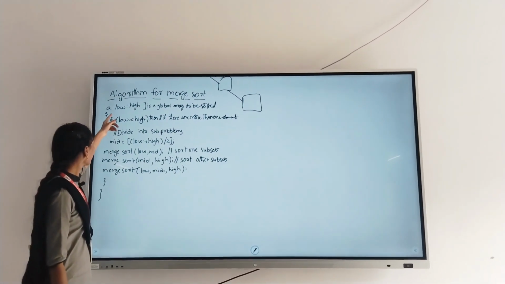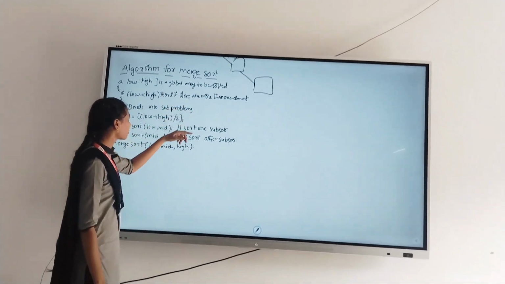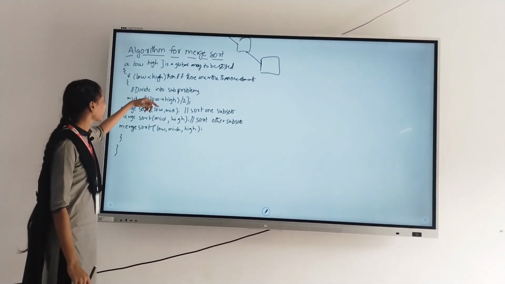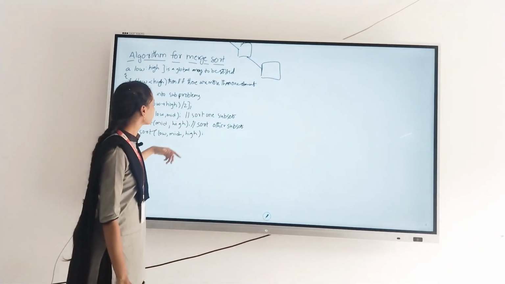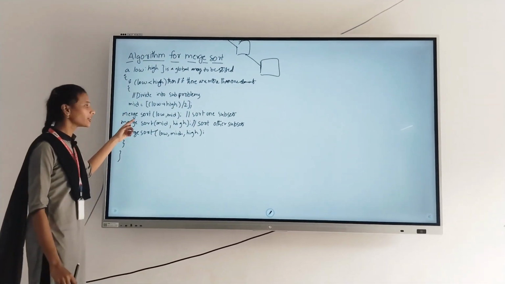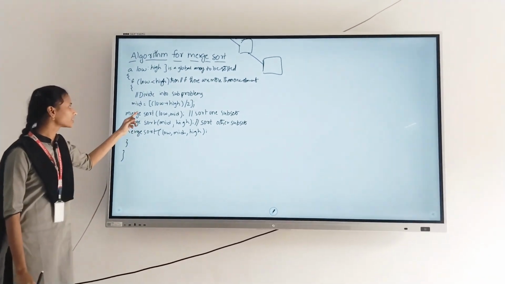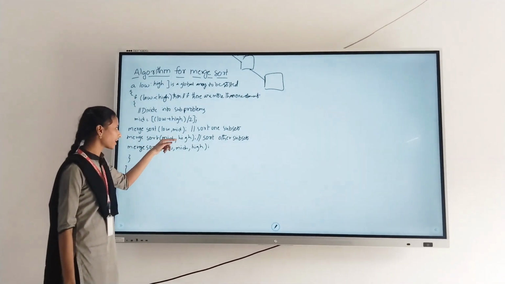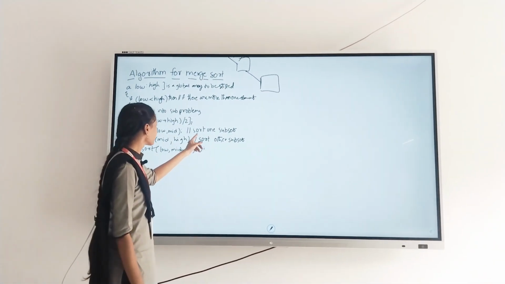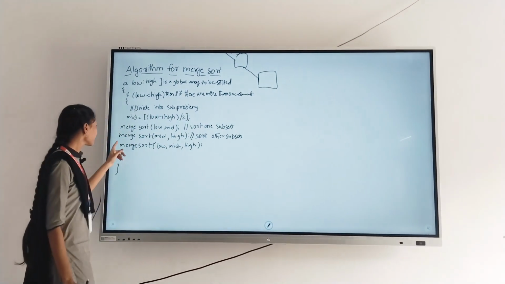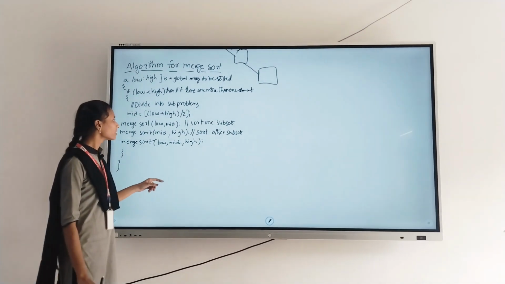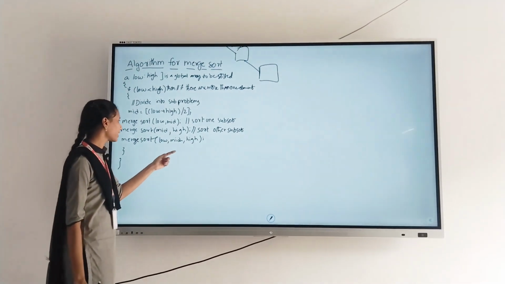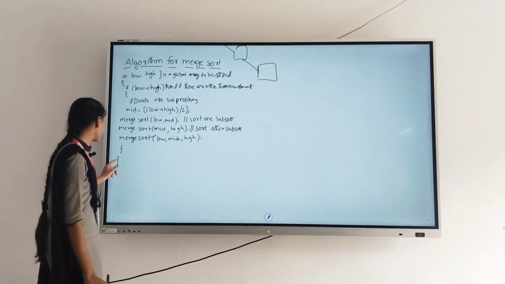Firstly, we can say low to high is a global array to be sorted. If low is less than high, that means there is more than one element, then divide it into two subproblems. Mid is equal to (low plus high) by 2. That is, merge sort low comma mid, we can sort one subset. Next, merge sort mid plus 1 comma high, we can sort another subset. Then merge low, mid, high, and close this.